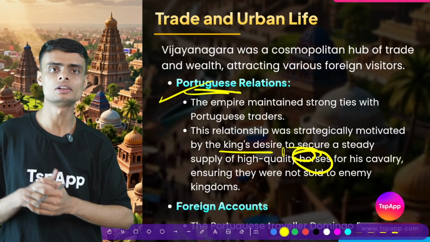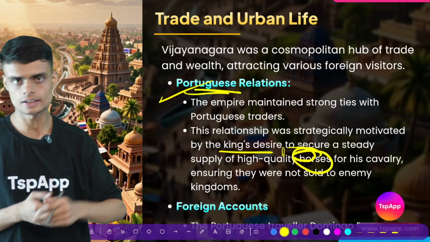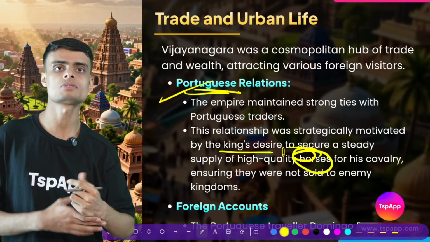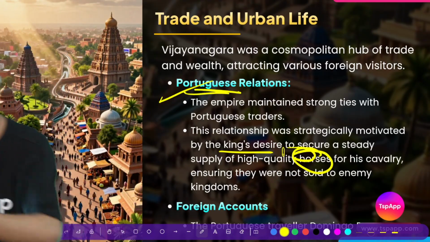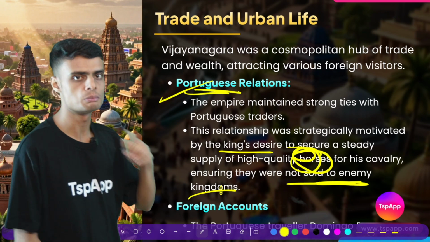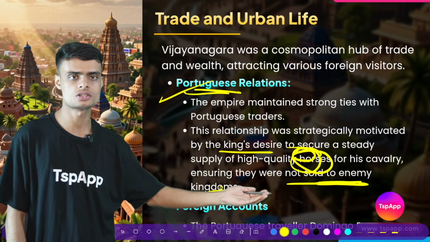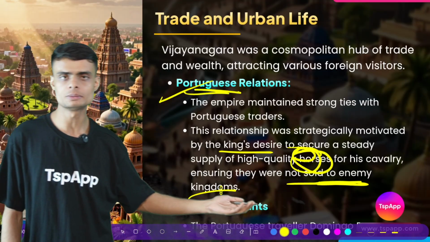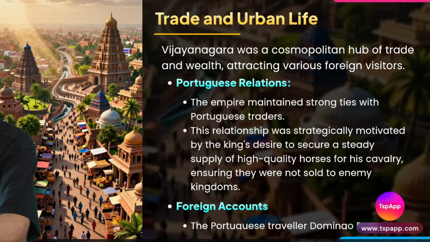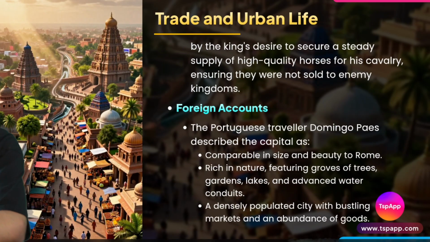in return, they would get money and special protection from the ruler, and these special horses would not be sold to another kingdom. The Portuguese would promise that they would not sell these horses to another kingdom. So this is how a symbiotic relation was built.